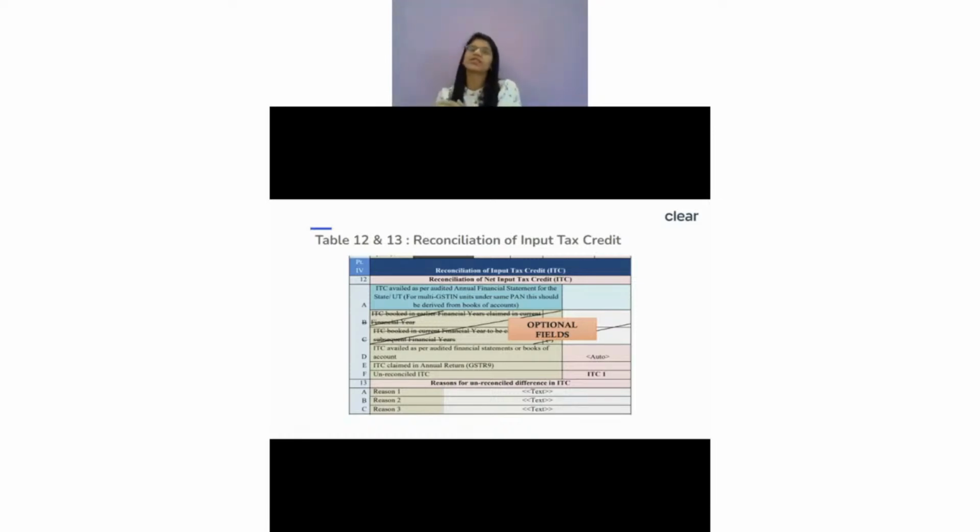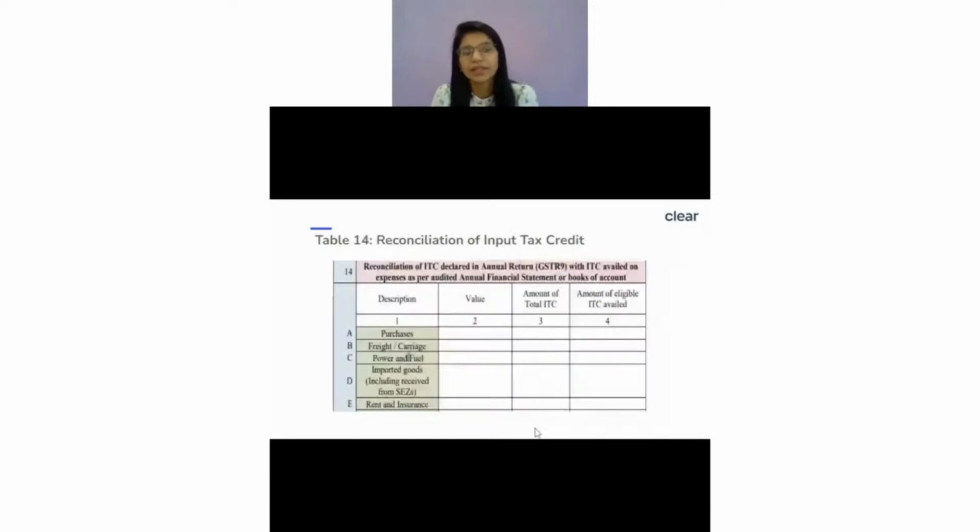I have not even claimed it the next year. The reason again is that the supplier has not filed, let's say, till the October return period. In that particular case it is a kind of lapsed ITC. So you will always see that there is an unreconciled ITC, and you have to tell the reason why there is a difference between this, right? So this was about the ITC part.